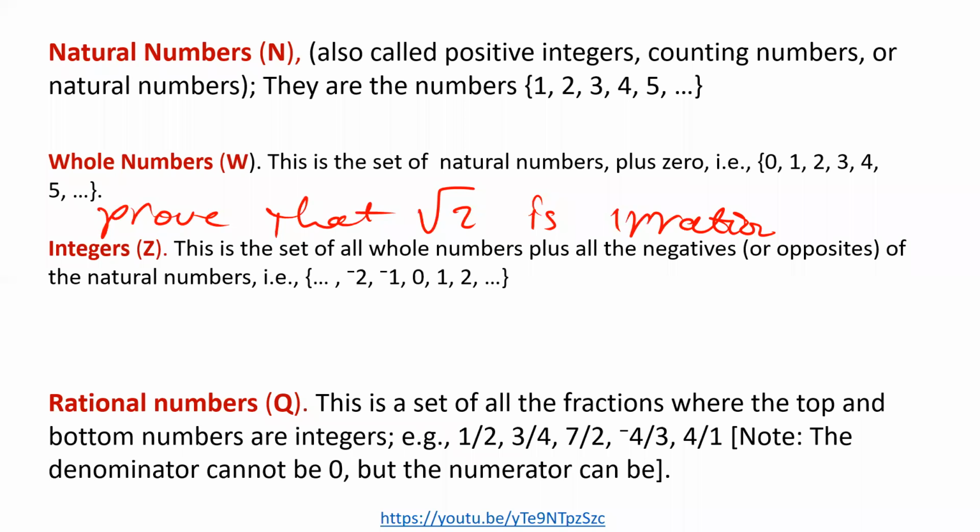We have talked about rational numbers and irrational numbers. Rational numbers, we said, can be expressed in the form A over B. What this means is that they can be expressed in fraction form. And irrational numbers can't be expressed in fraction form. Now, how can you prove that a number is rational or irrational? That is what we are going to discuss in the next session.